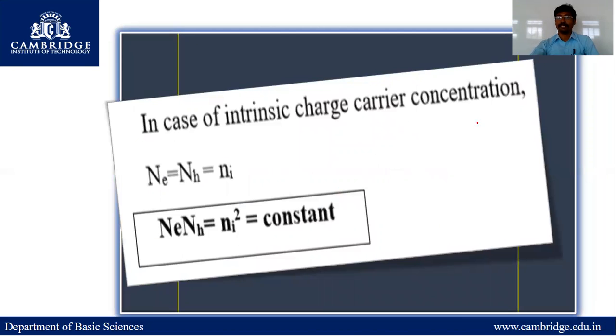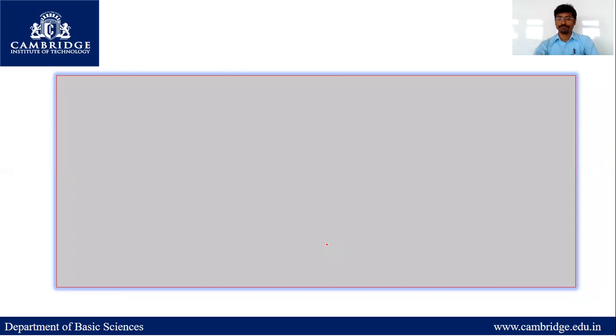In the case of an intrinsic semiconductor, Ne equals Nh equals Ni, where Ni is the intrinsic carrier concentration. Hence, Ne times Nh equals Ni times Ni, which gives Ni squared. That whole value is a constant. That is the law of mass action.